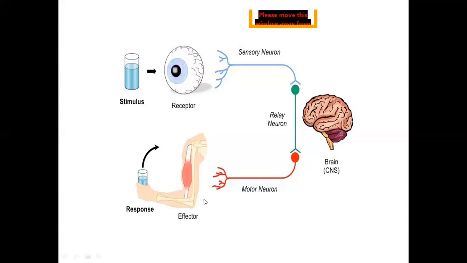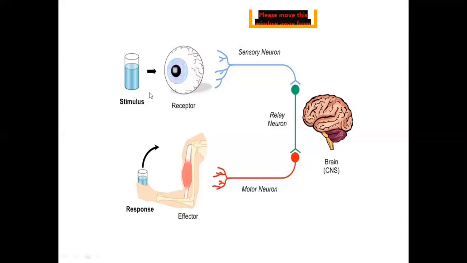If you touch something hot, pain receptors on your fingertips send an impulse to your arm muscles to tell them to contract, pulling your hand away from the hot surface. The way in which receptors pick up stimuli and then pass information on to effectors is called coordination.